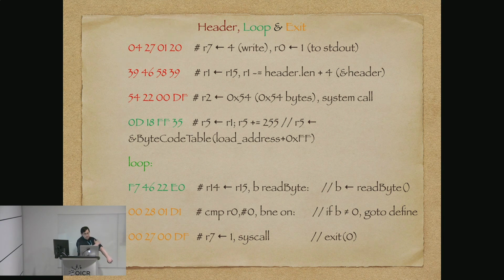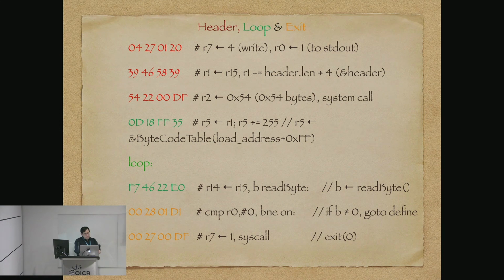So to write our header, we need to set ourselves up for a system call. The system call that we are going to want to do, you said, had to be in register 7, so we're going to put number 4 into register 7. That's the 0427. And I'm going to set register 0 to be standard output, because the arguments go from register 0 on to register 6, whatever system call you want.